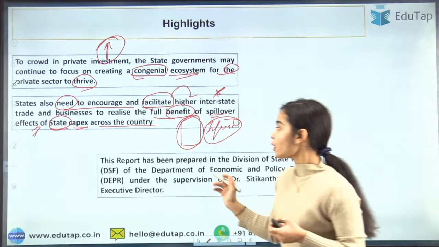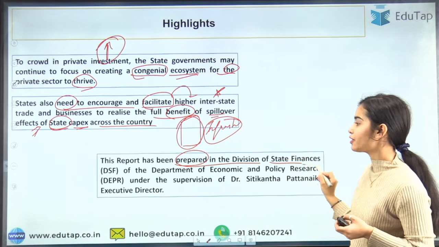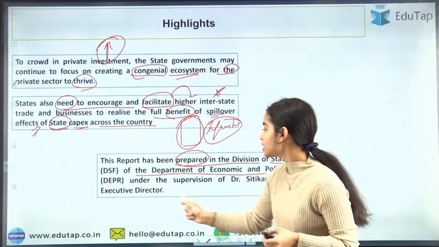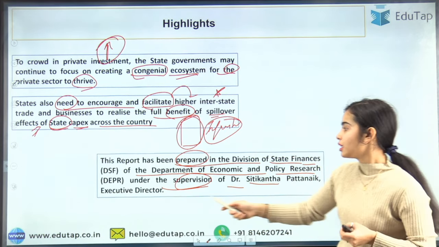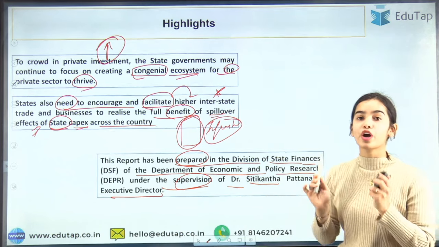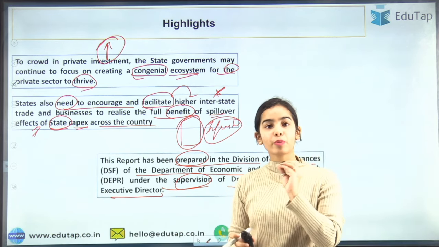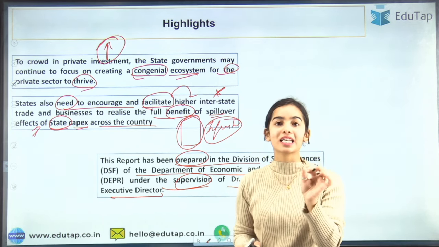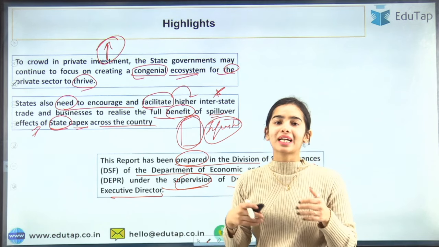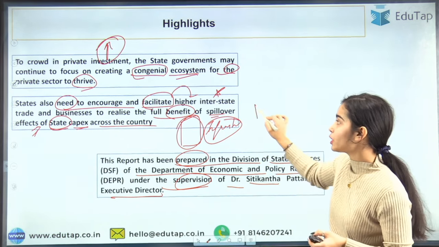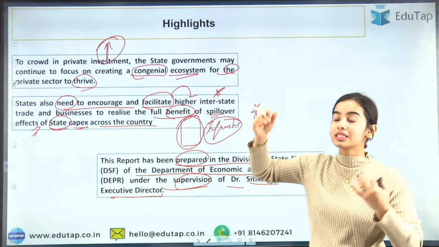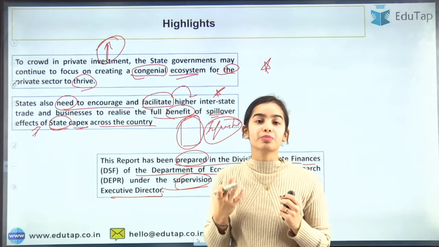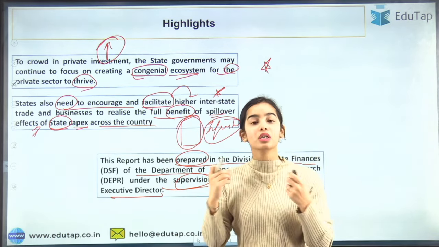Now this report has been prepared in the Division of State Finance of the Department of Economic and Policy Research, that is DEPR, under the supervision of Dr. Sitikanta, the Executive Director. I hope you have understood the highlights. The data points have also been provided, so try to remember those important data points, and what has been said for capital formation. That is very important. It will create the spillover effects. You need to increase private investment also, so that the private sector can thrive. These are the statements that have been made in the RBI highlights for the state finances.